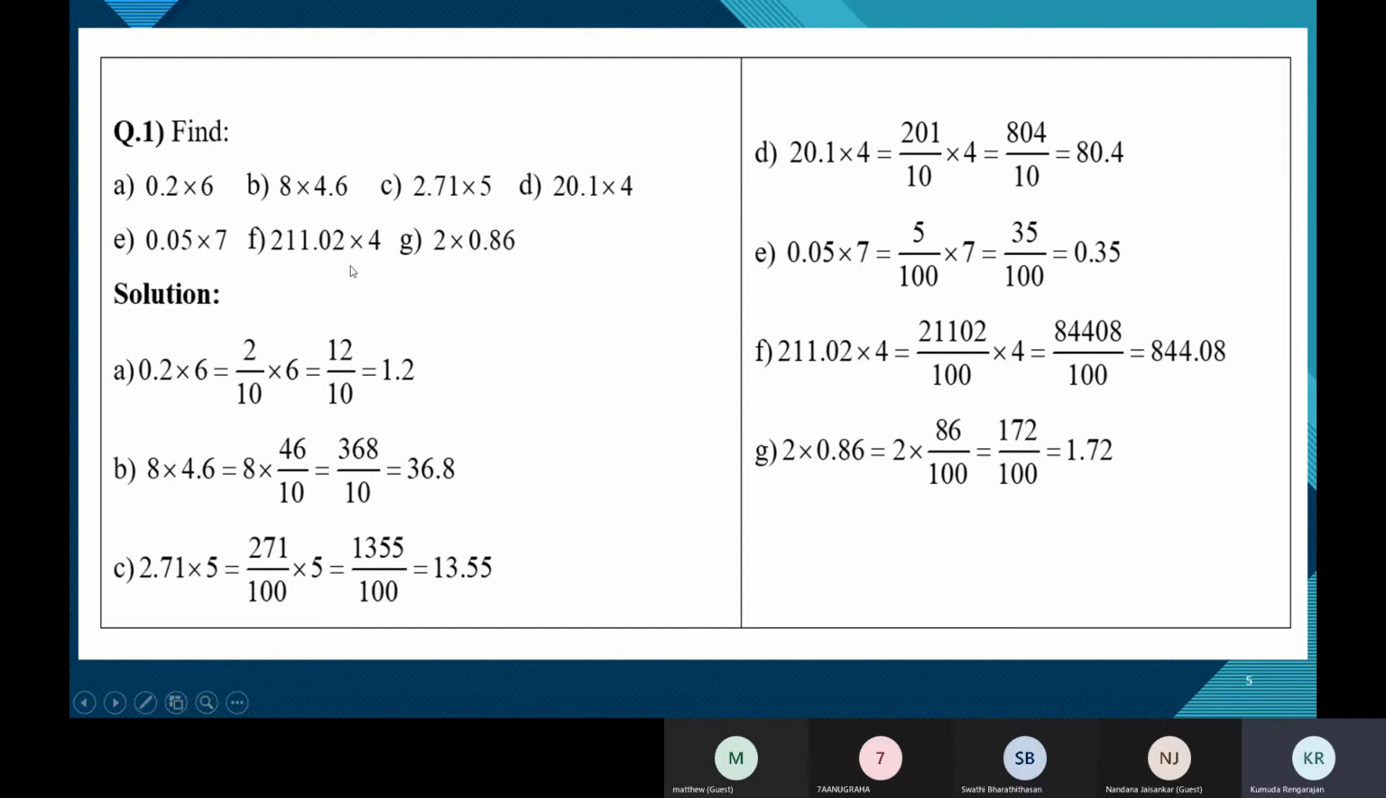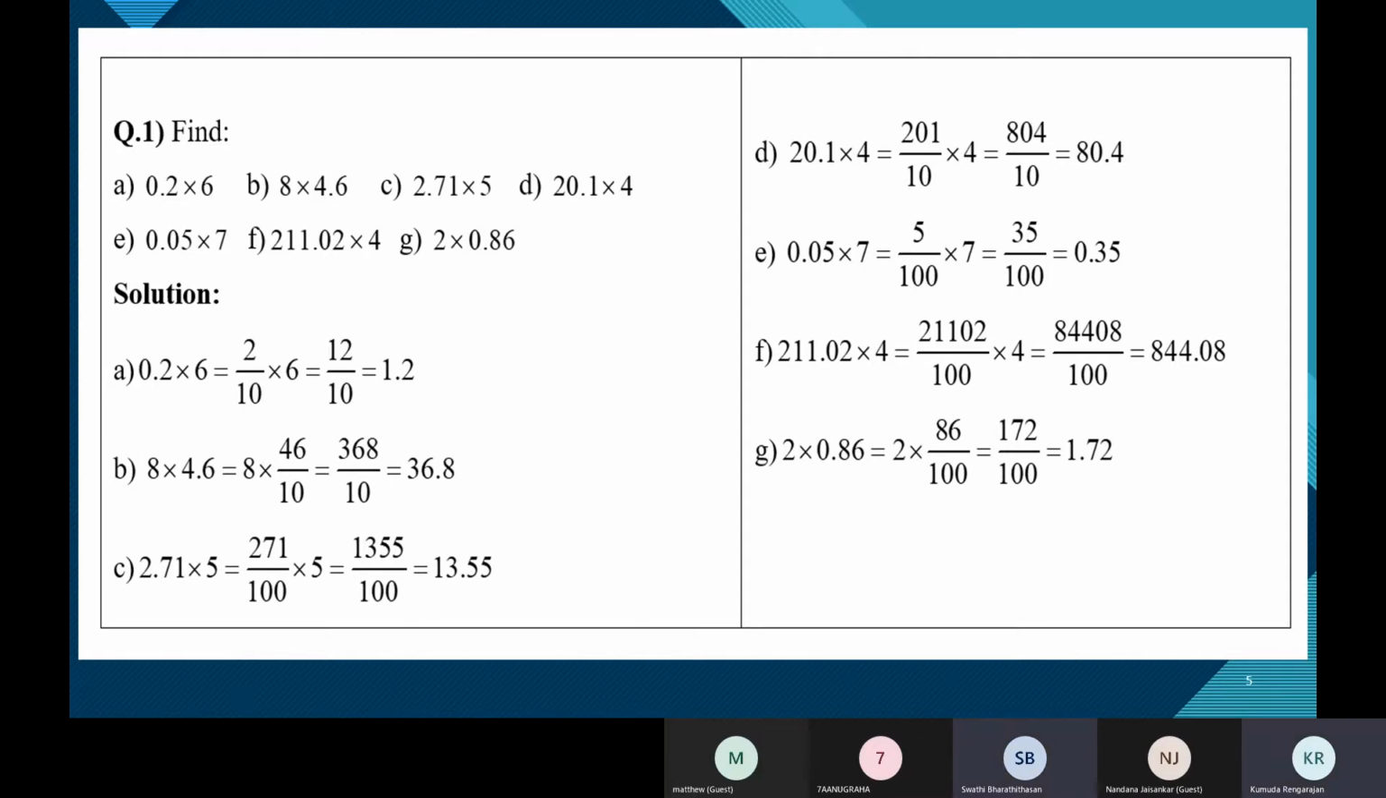We have different ways of multiplying, so we'll be seeing different methods, very simple methods. Let's see the first one. Find 0.2 into 6. See the answer here, 0.2 into 6. Now 0.2 can be written as 2 by 10. You remember when we started decimals, we understood how to write a decimal as a fraction in its simplest form. We had 0.5, we wrote that as 5 by 10 and then simplified it to 1 by 2.